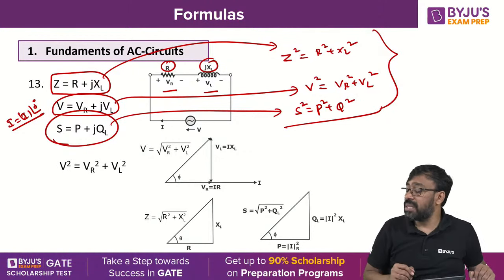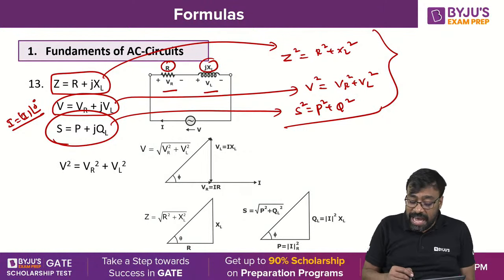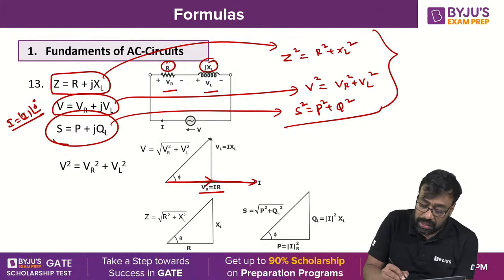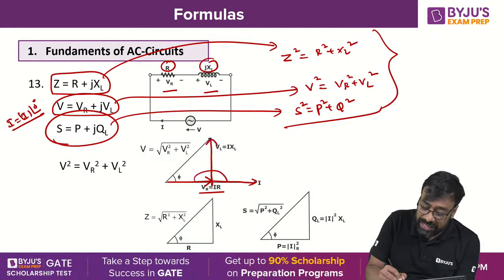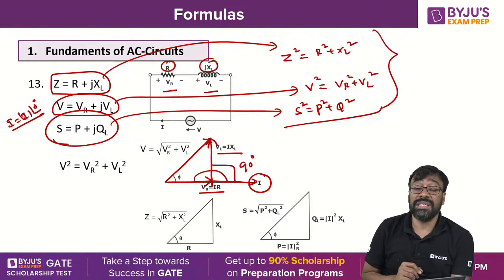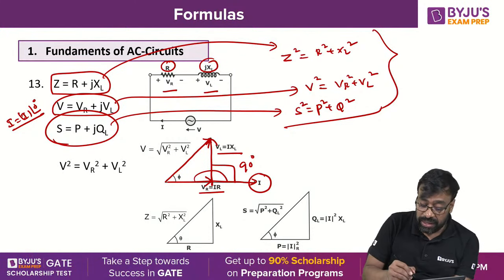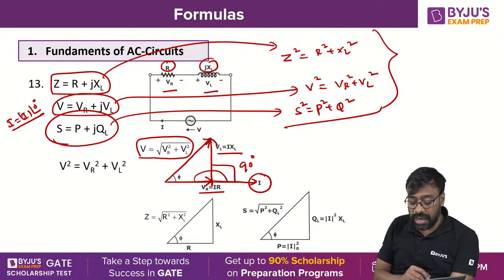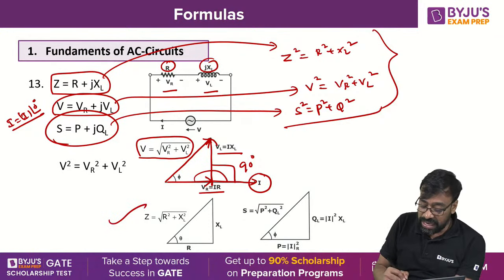Very simple formulas. The phasor diagram you can take here. First you draw the current. Then VR equals I into R. VR is in phase with the current, and VL leads the current by 90 degrees. Then the resulting voltage V is the square root of VR square plus VL square. Similarly, the impedance can also be expressed here.